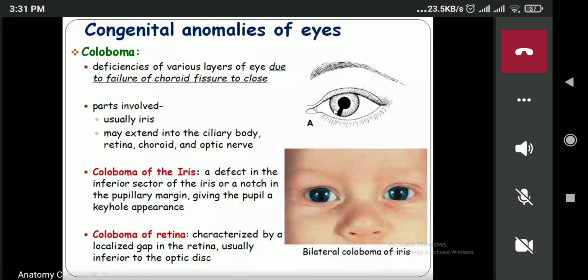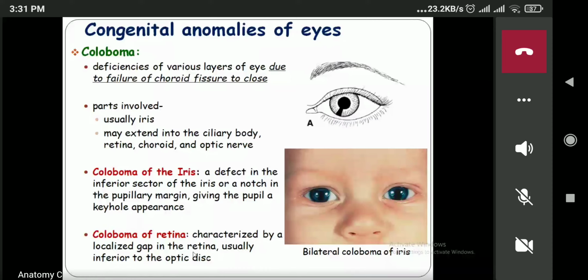So coloboma of the iris is a defect in the inferior sector of the iris, or coloboma of the retina is a gap in the retina. The main cause for the coloboma is the failure of the choroid fissure to close.